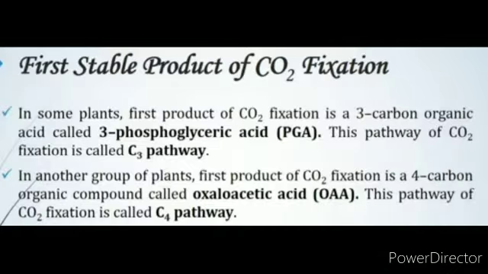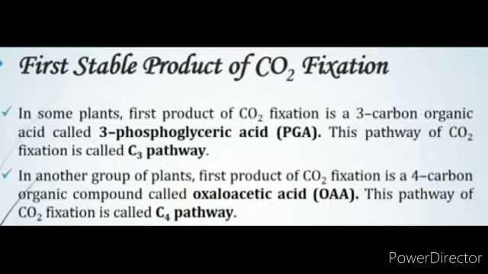In some plants, the first product of carbon dioxide fixation is a 3-carbon organic acid called 3-phosphoglyceric acid, or PGA. This pathway of carbon dioxide fixation is called the C3 pathway.